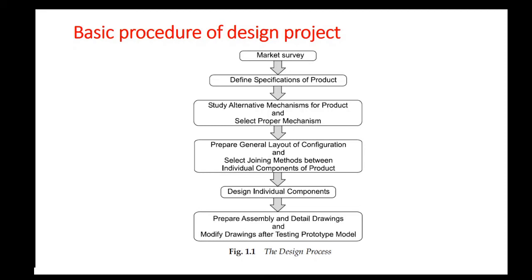So you have to choose suitable joining methods such as welding, riveting, etc. in order to connect the individual components of the configuration. Rough sketches of the individual components of the configuration are also prepared in this step. Consider the case of an overhead crane.